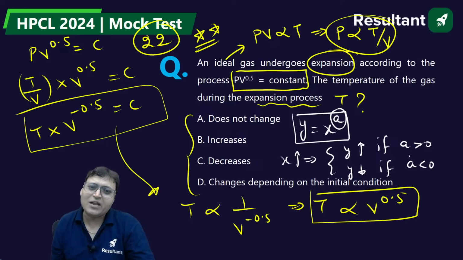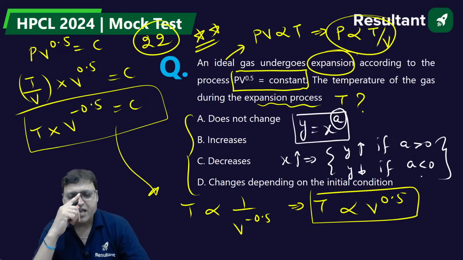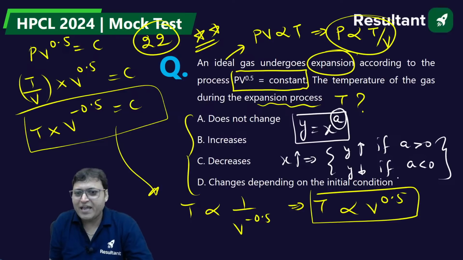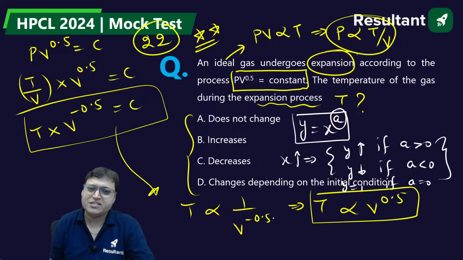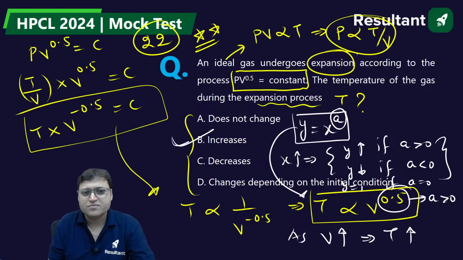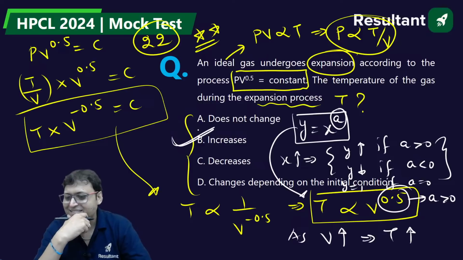And the value of Y will remain constant, it will neither increase nor decrease, if A is equal to 0. Y will be equal to 1. It will not change. So it is similar to this. Because this A is positive, A is greater than 0, as volume increases, the temperature will also increase. Yes or no?